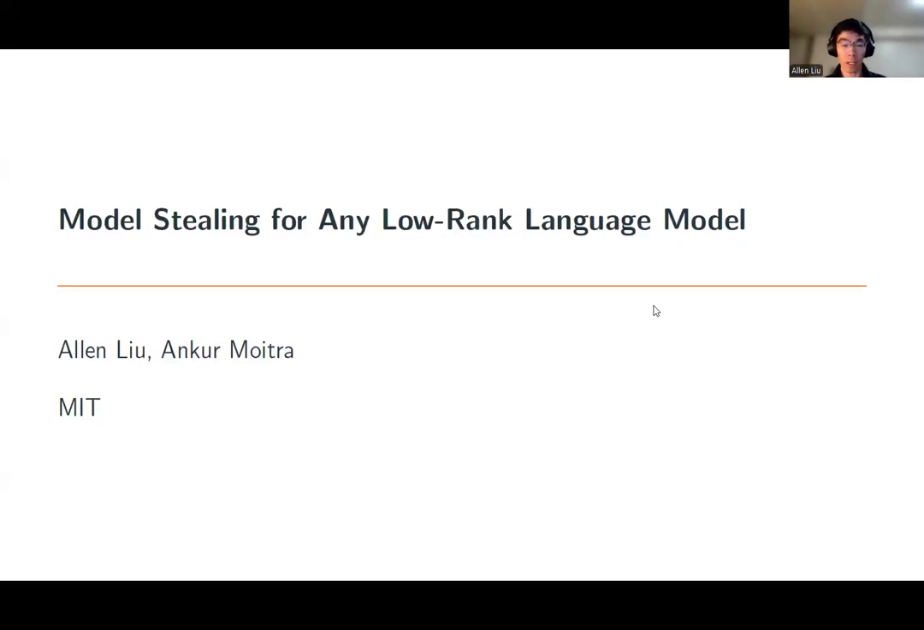Hi, I'm Alan, and today I'll be talking about model stealing for any low-rank language model. This is joint work with Ankur Moitra.